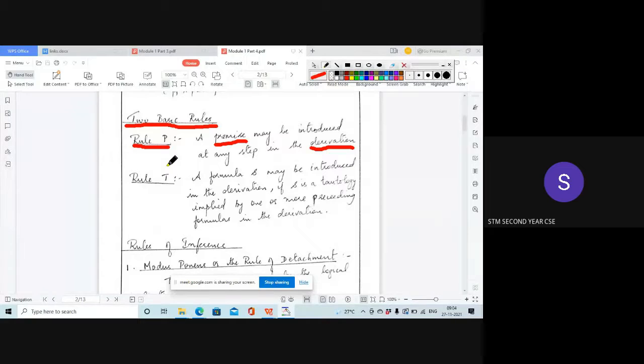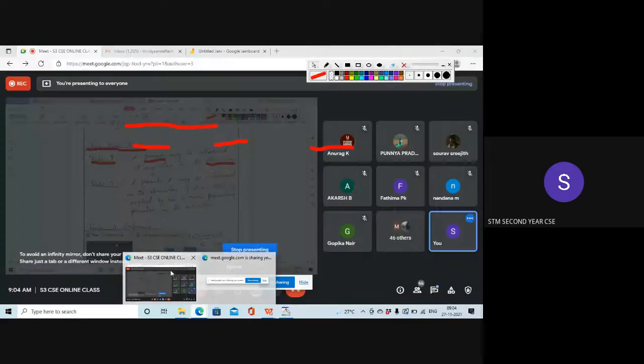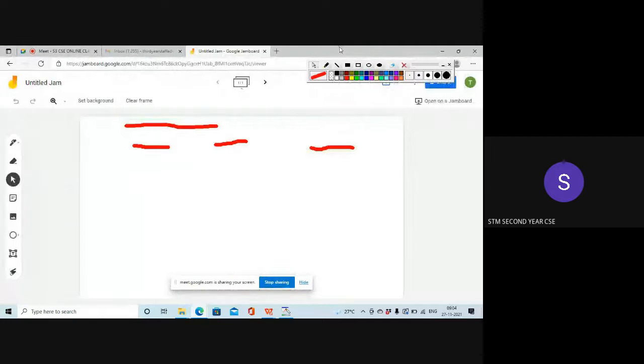Any premise, you will be given a set of n premises. As we said earlier, there will be premises P1, P2, etc., up to Pn, isn't it?